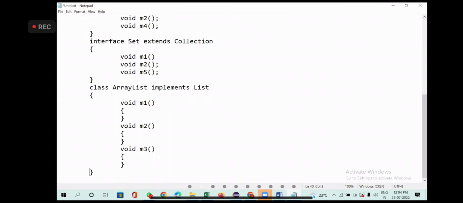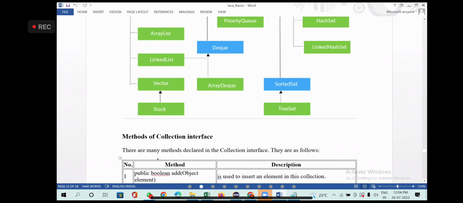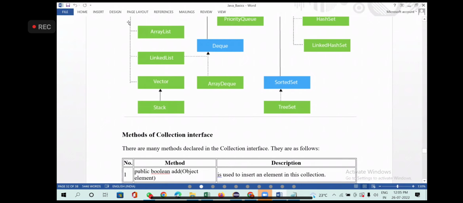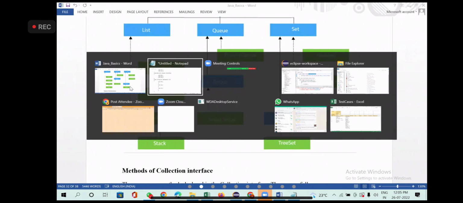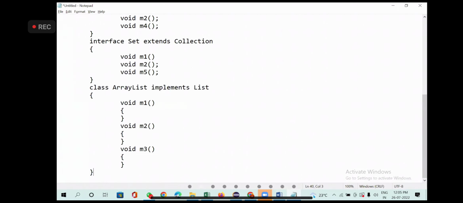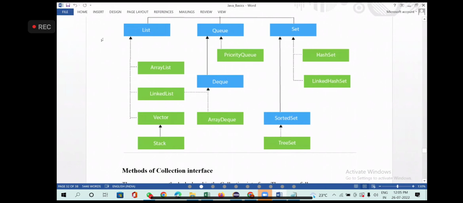Okay, now go to the next one. What is another class you have? LinkedList. All these are dotted lines. What are they implementing? The List interface.